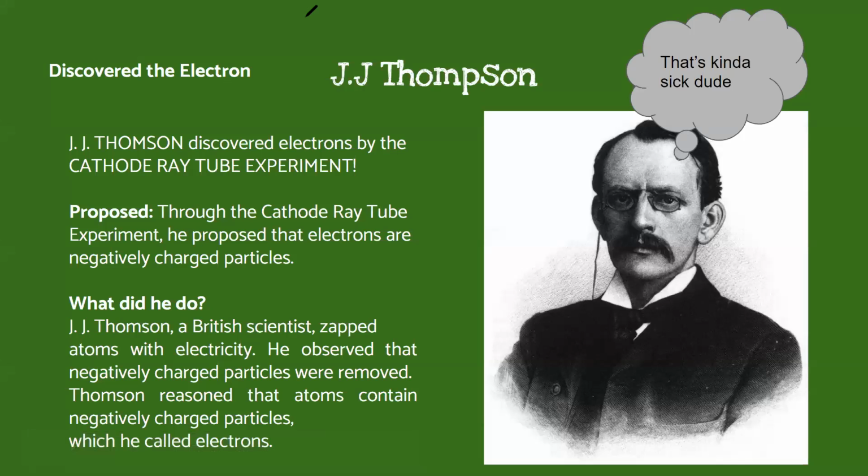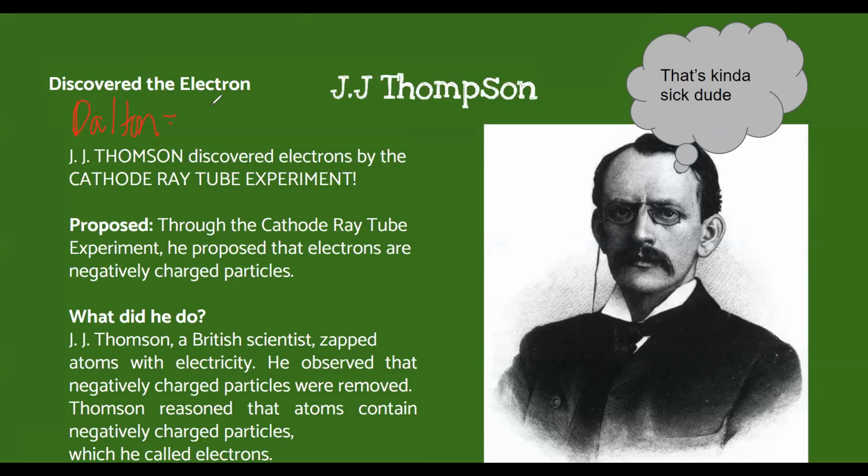So we have Dalton, who said the model is going to be a billiard ball. And now we have Thomson, and he discovered the electron. The way he discovered it, we're going to go and see what he did. So how did Thomson discover the electron?